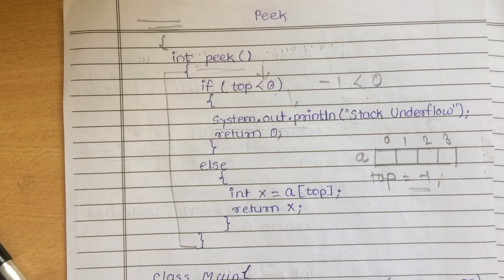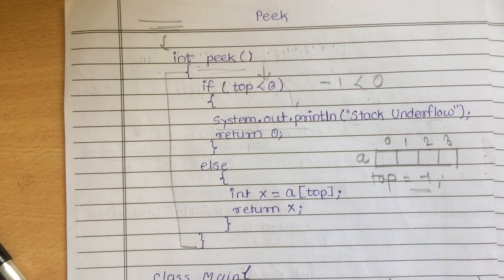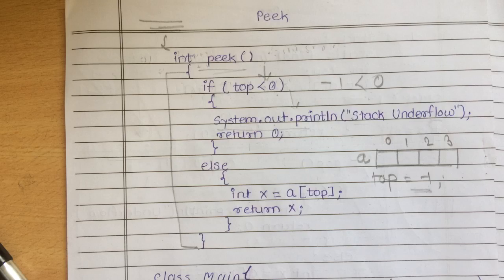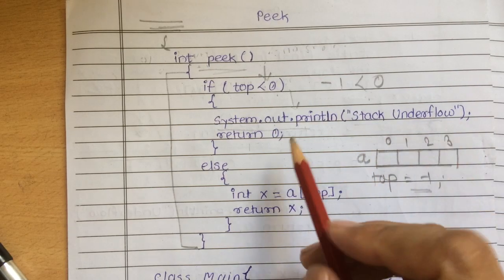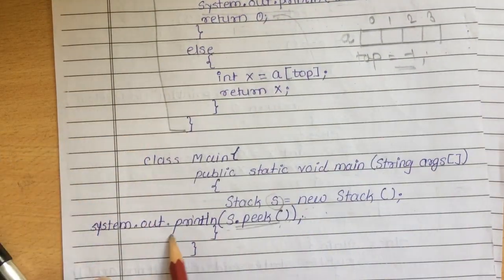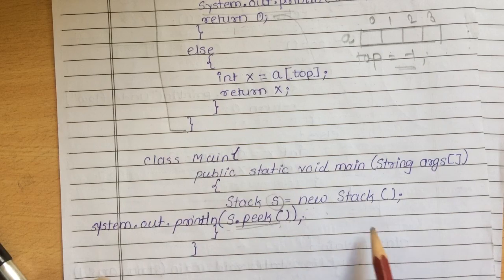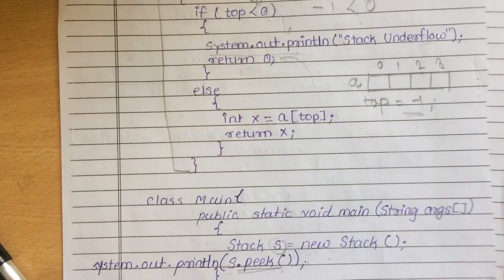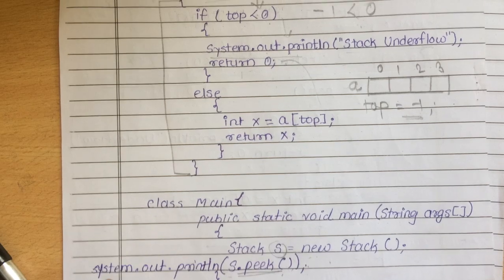It is not possible, as our stack is empty, so from an empty stack we cannot pop anything. So simply we have written stack underflow and return 0. So it will print the output 0 because there is no element present at the top of the stack.